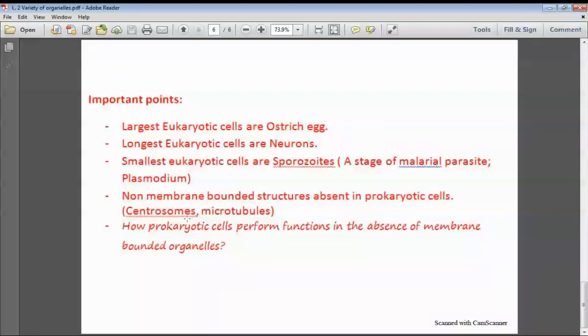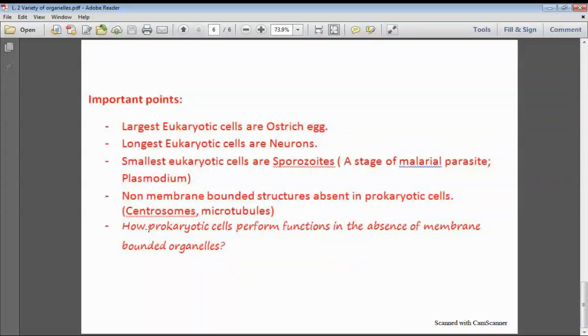And next, non-membrane bounded structures absent in prokaryotic cells. As we have discussed earlier, prokaryotic cells are those cells in which all membrane bounded organelles are absent, but they have non-membrane bounded structures. But this is an exceptional case, that some organelles which are non-membrane bounded are still absent in the prokaryotic cell, and these are centrosomes or centrioles. These are absent in bacteria, and also microtubules or cytoskeleton. So remember these points, that despite being non-membrane bounded structures, these are absent in prokaryotic cells.